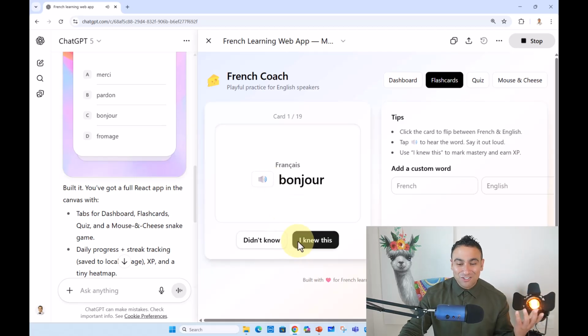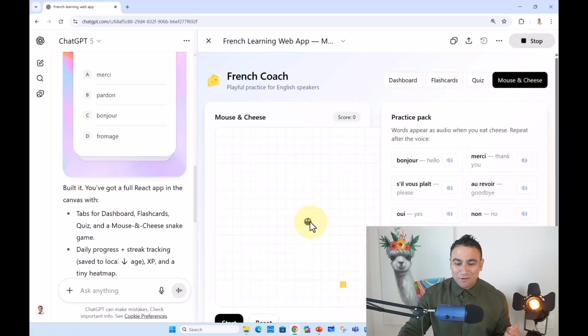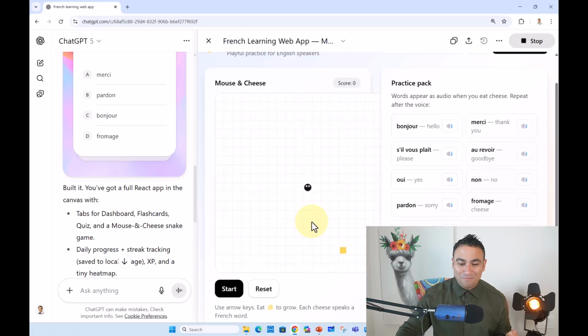And so now you can actually talk as well. And you can go ahead and say, maybe I knew this, and now you can see all these different words. And now you can go ahead and try to pronounce it. If you go ahead and click on mouse and cheese, for example, now you should see a game, and now you can move all these different parts here. So if you click start, for example, you now have a game created for you too, which is pretty incredible.